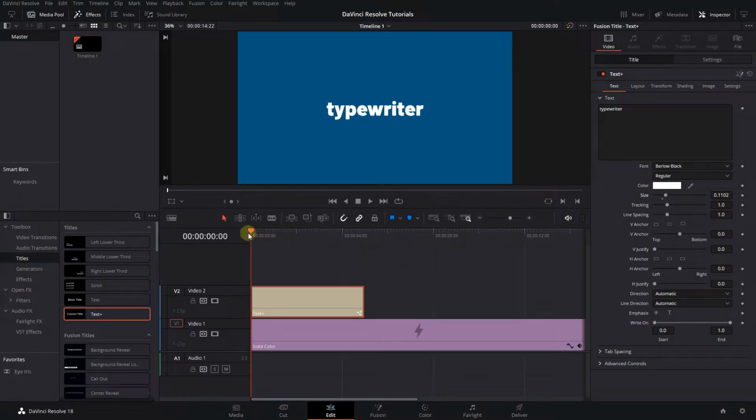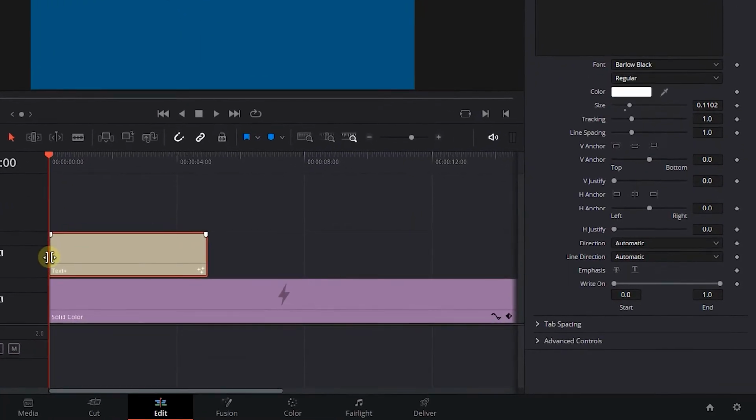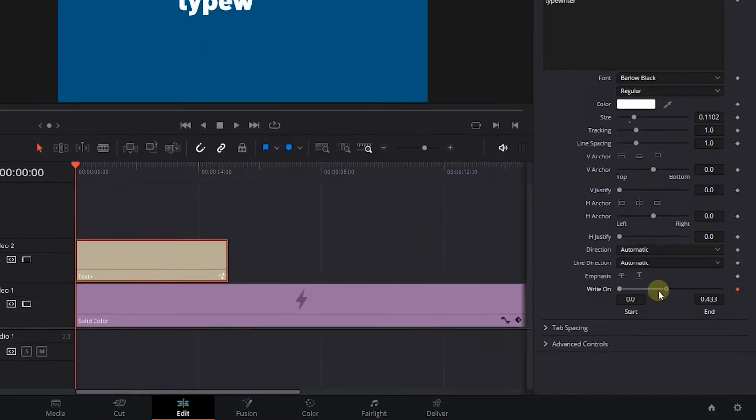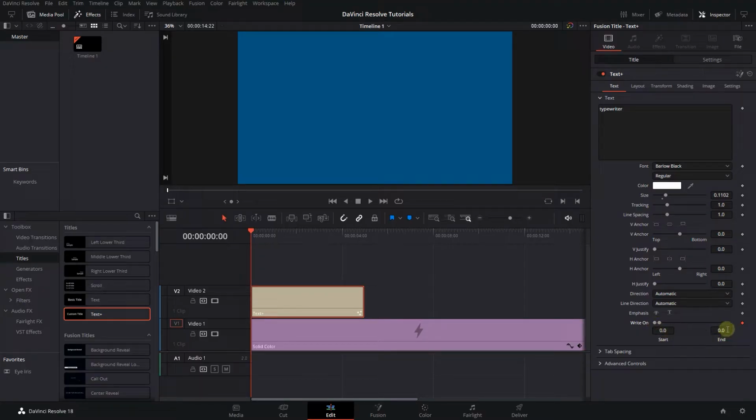Now move the playhead to the start of the text. Click on the diamond button next to Write On and drag the end to 0, this will create the first keyframe. Move the playhead a little forward and drag the end handle all the way to the right to create the second keyframe. And now we have the typewriter effect, which also works fine if the text changes.